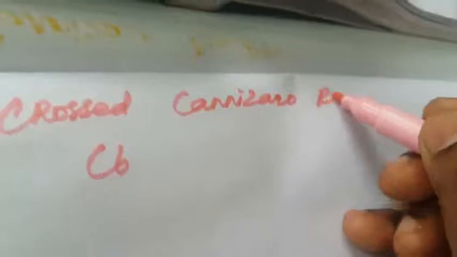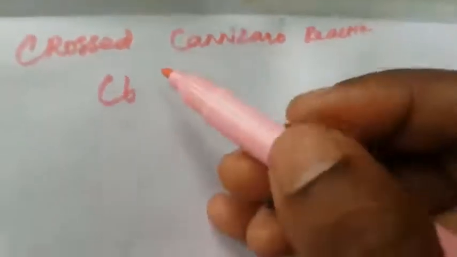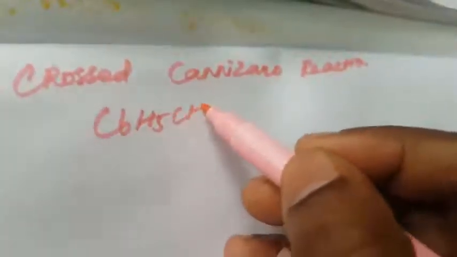Next one is the crossed Cannizzaro reaction. In the crossed Cannizzaro reaction, benzaldehyde reacts with another compound to form another compound. Crossed Cannizzaro reaction: C6H5CHO benzaldehyde, again formaldehyde, in the presence of sodium hydroxide.